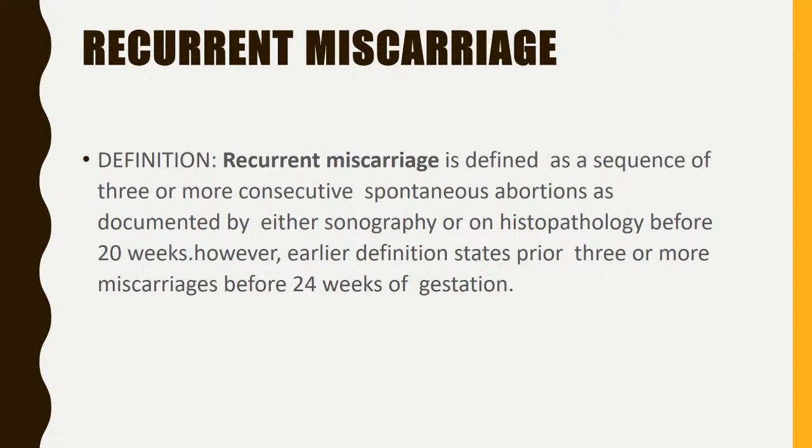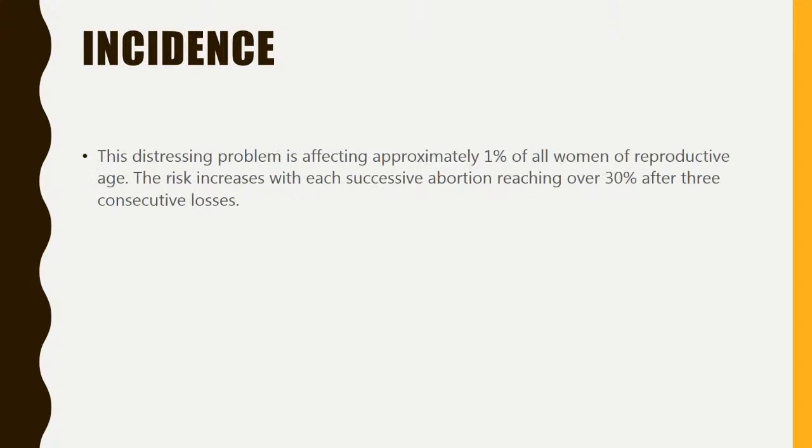Recurrent miscarriage is defined as a sequence of 3 or more consecutive spontaneous abortions as documented by sonography or on histopathology before 20 weeks. The earlier definition was 24 weeks, but now it has become 20 weeks. This distressing condition affects approximately 1% of all women of reproductive age. The risk increases with each successive abortion, reaching over 30% after 3 consecutive losses.